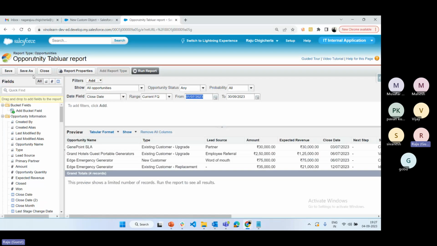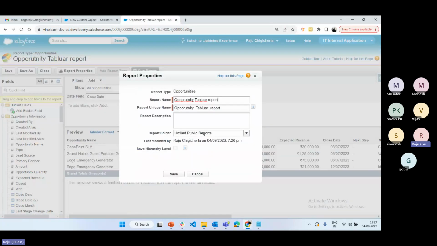Later we'll discuss that one. And see, we have Save As. If you want one more copy of the same report, then you can click on Save As. If not required, then leave it as it is. Okay, this is one thing. And Close means you can close the report builder. Report Properties: do you want to change the folder or the name of the report again? Then you can click on Report Properties.